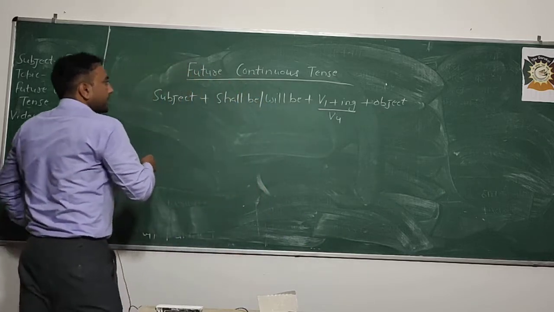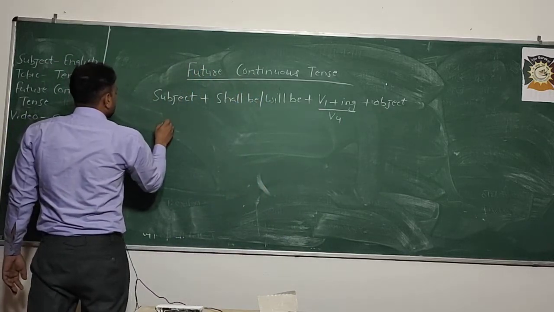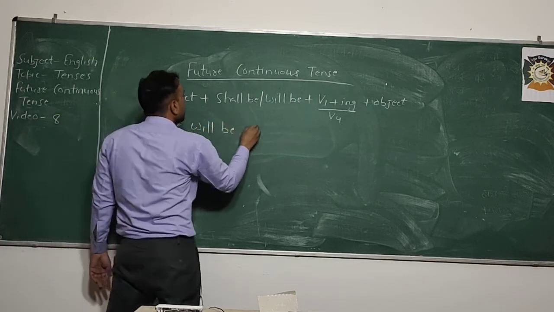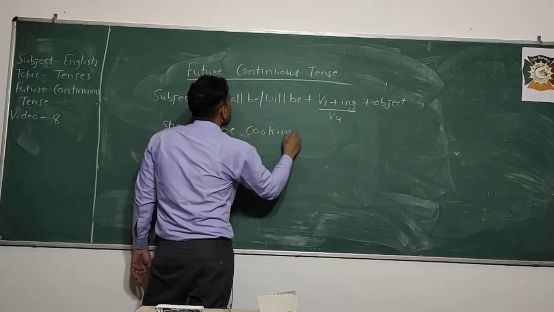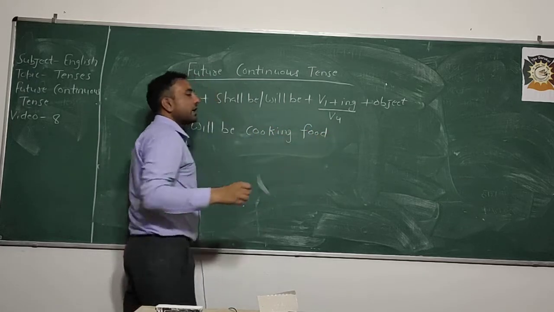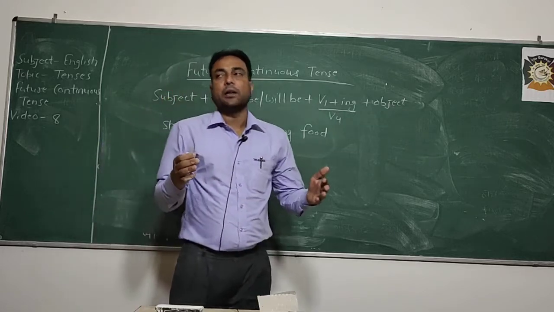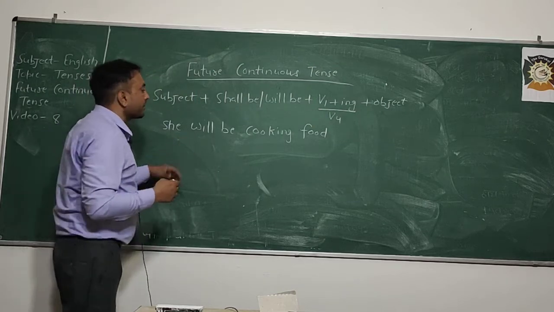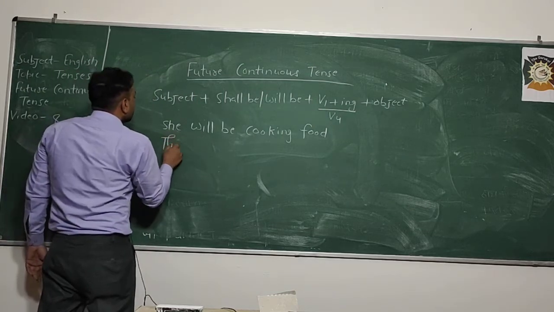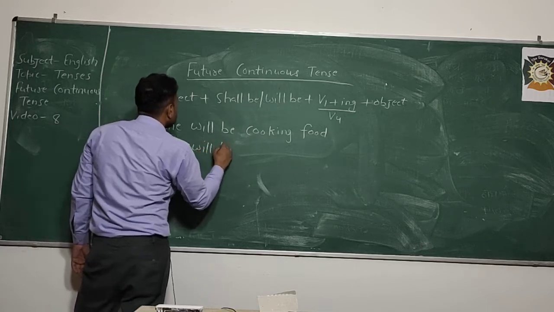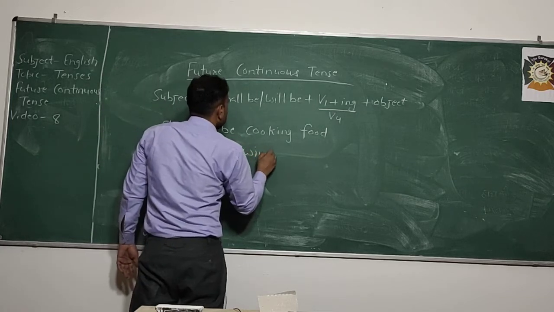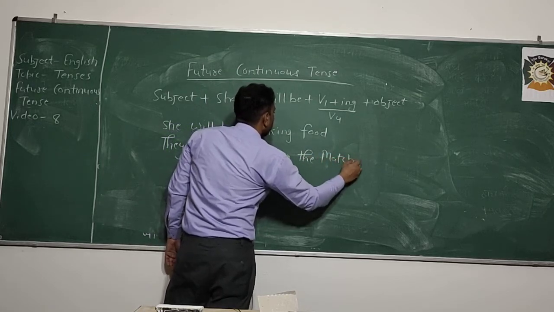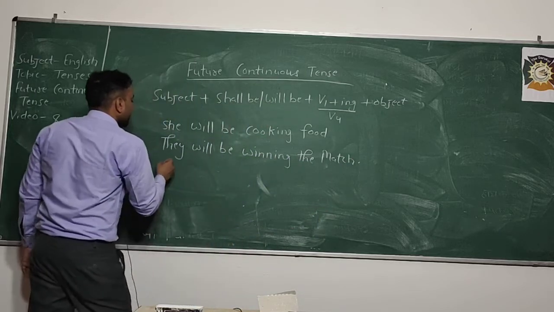So with examples it will be more clear to you, like she will be cooking food. As I have already discussed with you, with I and we we will use shall, and with the rest of the subjects we will use will be. They will be winning the match.